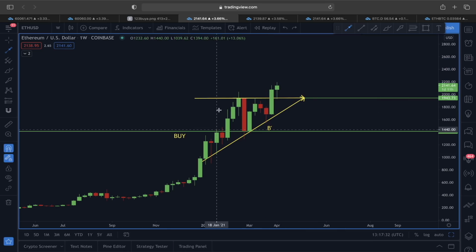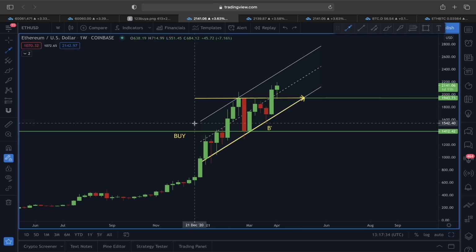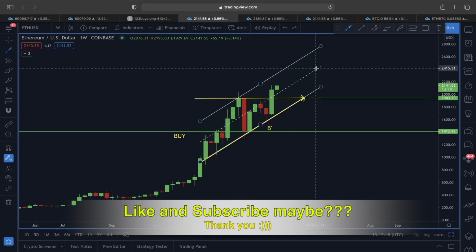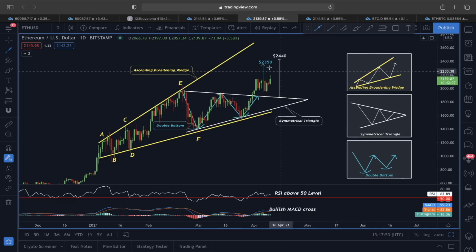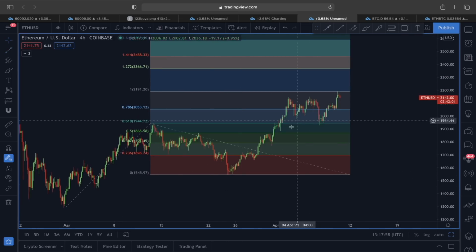Not just because of this ascending triangle, I also included this ascending channel, which is also clearly flashing that the price of Ether does have some more space to move here on the upside before seeing some sort of a price pullback scenario. So right now we are more focused on upward price movement for Ether, because doesn't matter if you look at this in a weekly time frame or in a daily time frame, the price of Ether looks very bullish. And in a 4-hour time frame, we can simply add this Fibonacci extension level, because we are focusing on